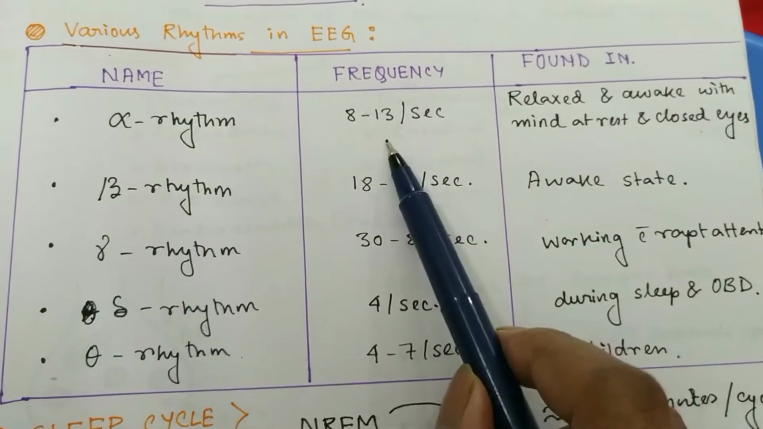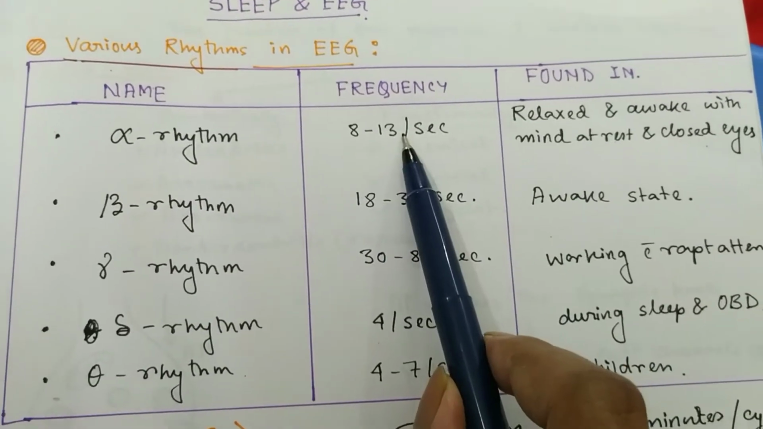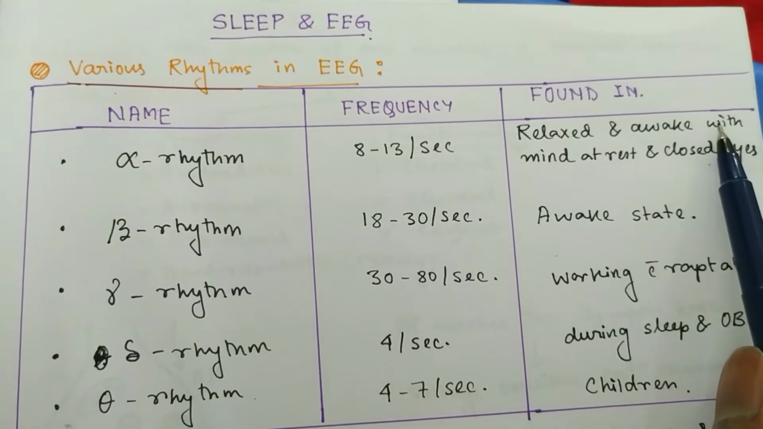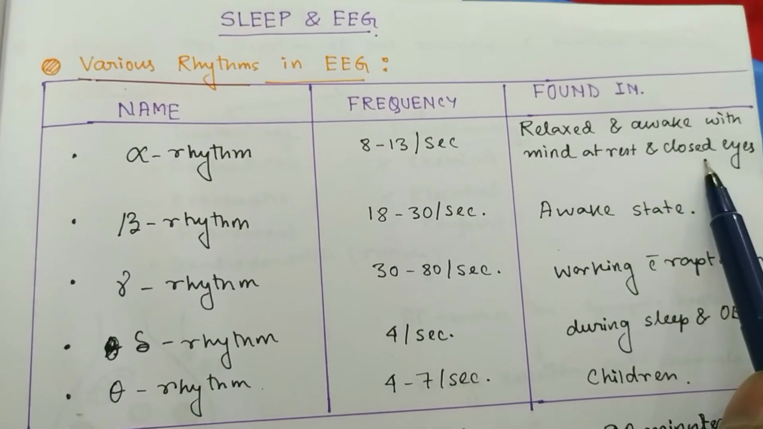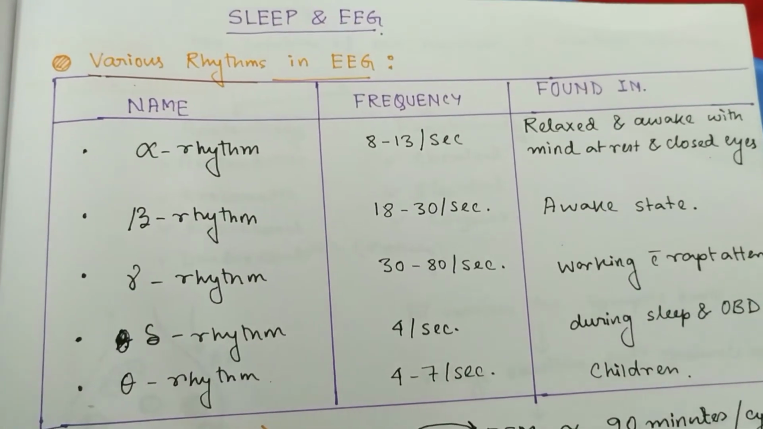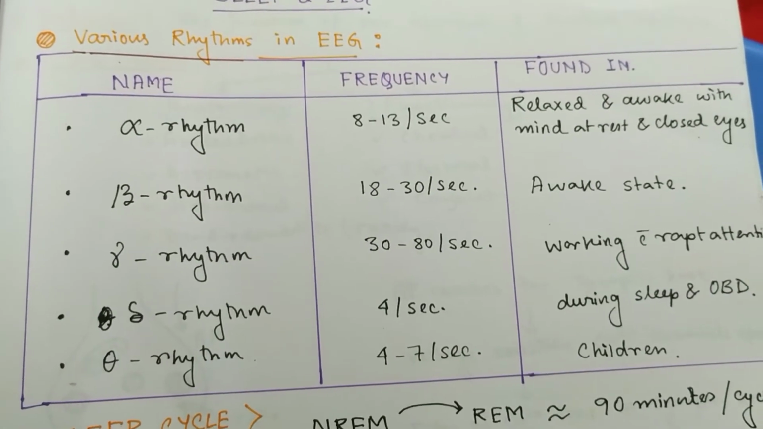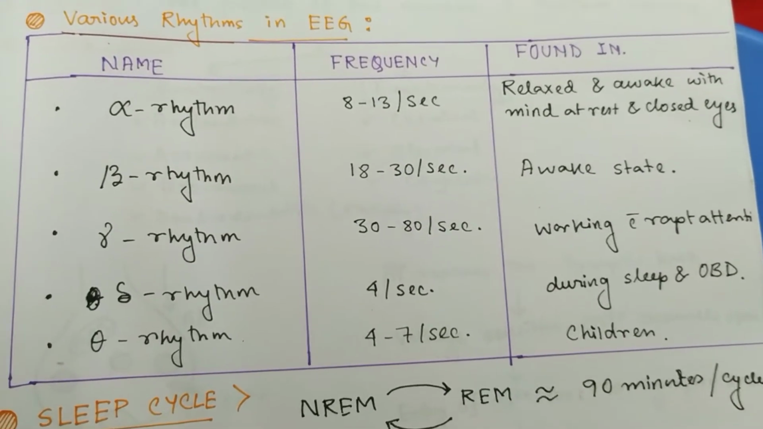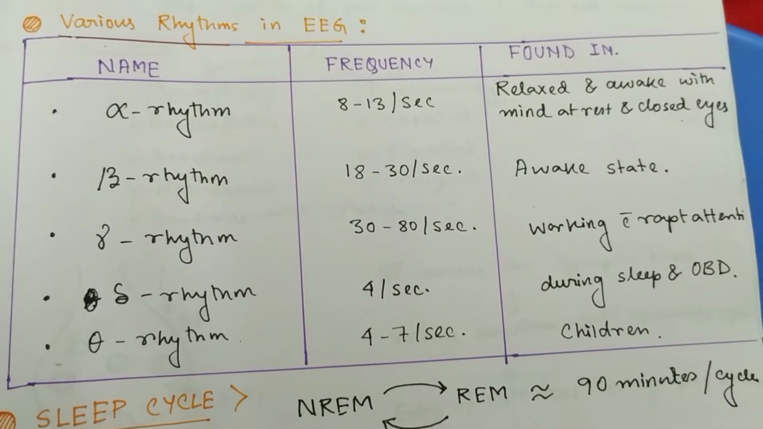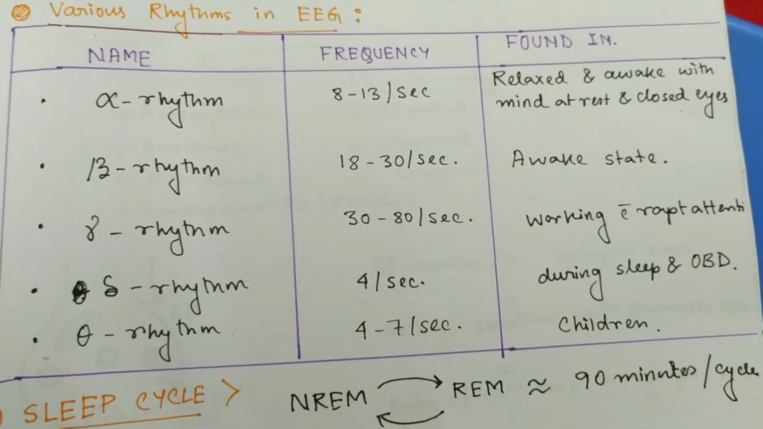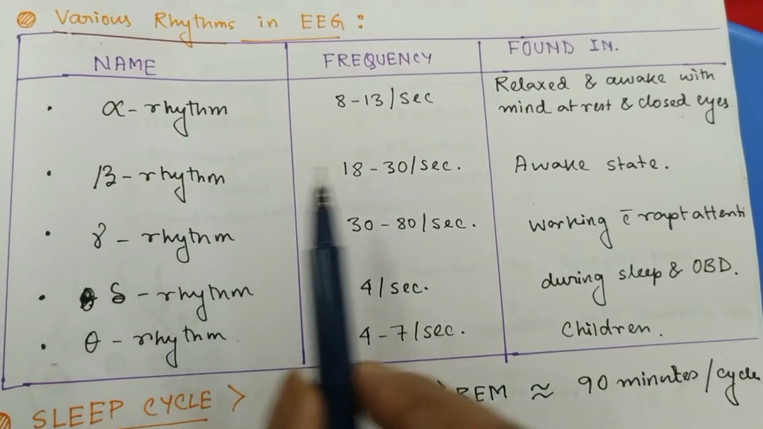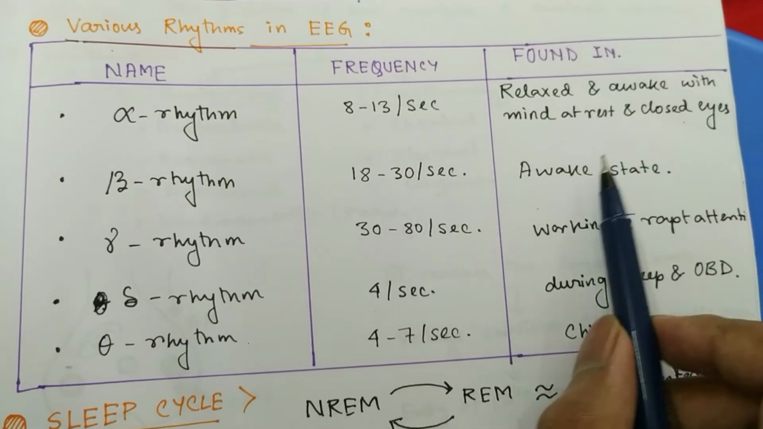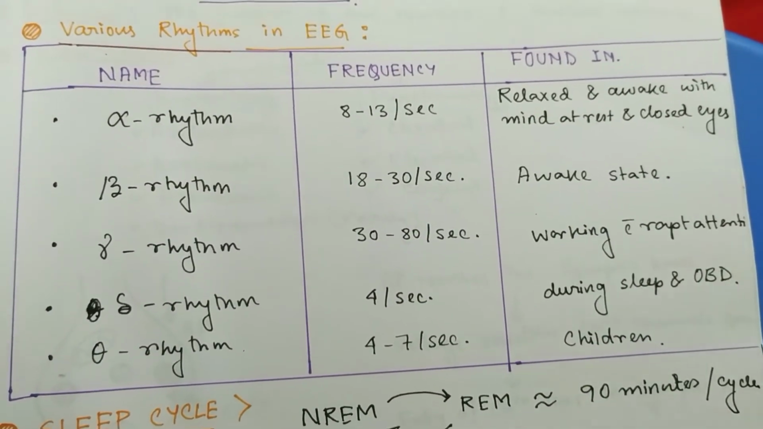Alpha wave has a frequency of 8 to 13 per second, and it is found during the relaxed and awake state but with the mind at rest and closed eyes. That is, when an individual is going to sleep. In this condition, there is relaxation and the mind is at rest and, obviously, closed eyes. Beta rhythm has a higher frequency, like 18 to 30 per second, and it is found in the awake state.